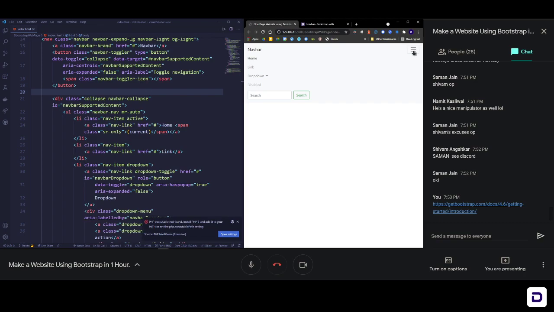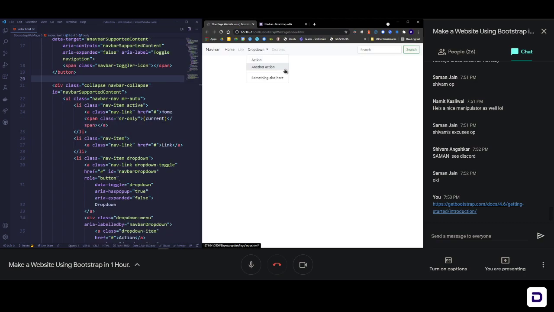I did not have to do anything, and my navbar is just ready, just like that. Now what I can do is come here and change all of these names and links so that I can use it. Also, if you notice, in this navbar you have different options. You have an active option, you have a normal link, you even have dropdowns. So you can change these according to your use, and you can add different stuff.